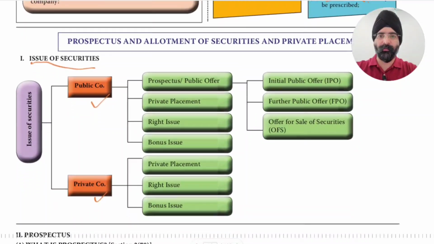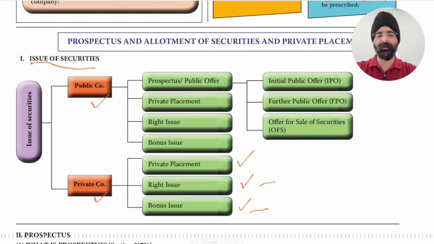Now, private companies, let's cover this. Private companies can issue shares in only three ways. They can issue by private placement, by rights issue, or by bonus issue. Bonus is that you are offering further shares to existing shareholders of the company.